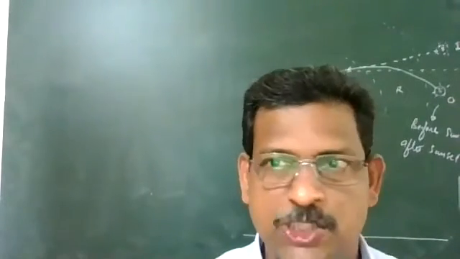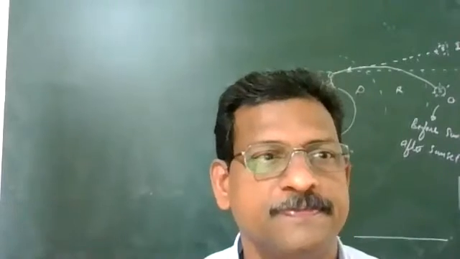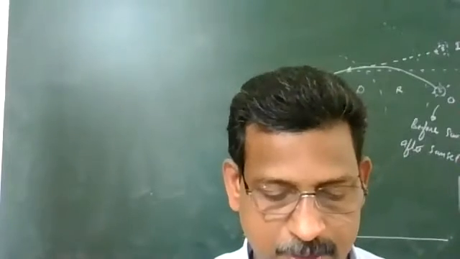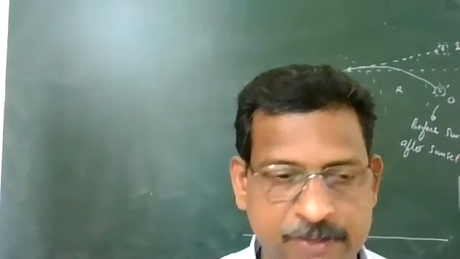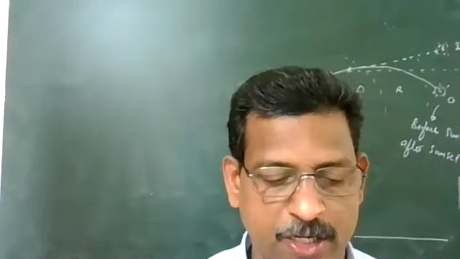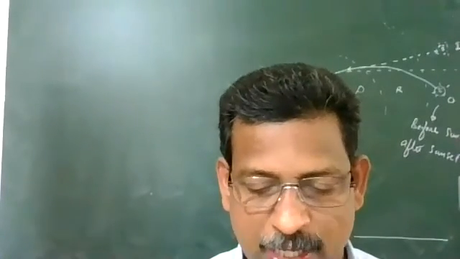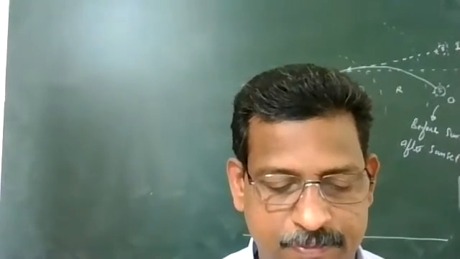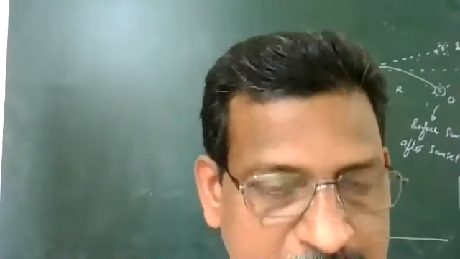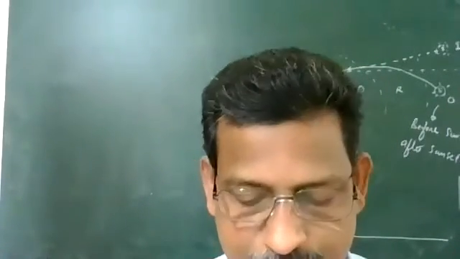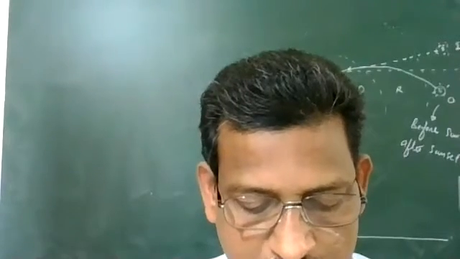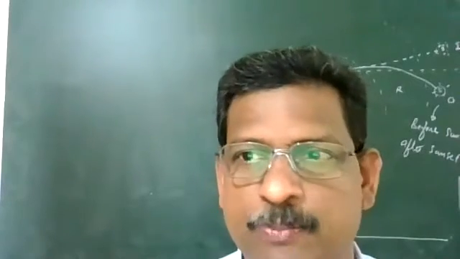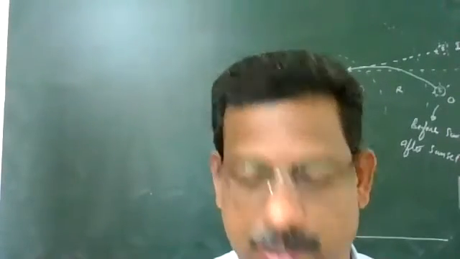A small ink dot on a paper is observed through a glass slab of thickness 10 centimeter and refractive index 1.5.